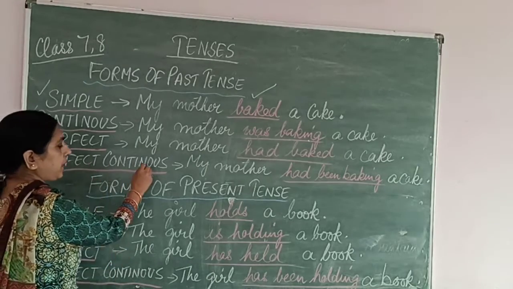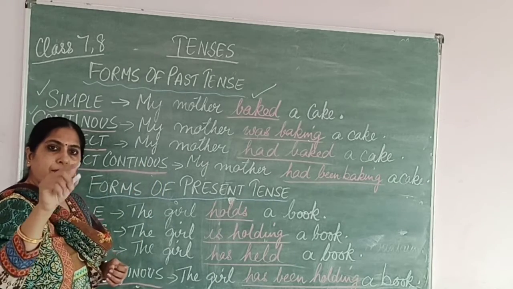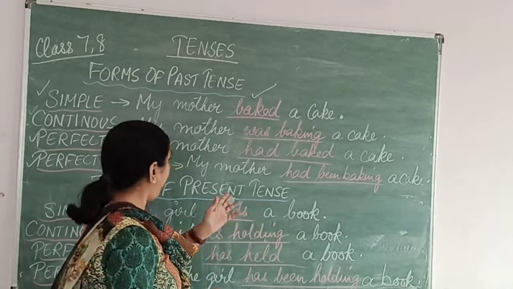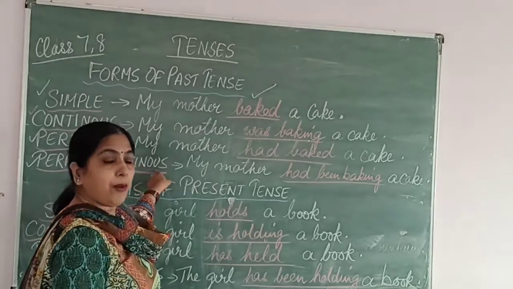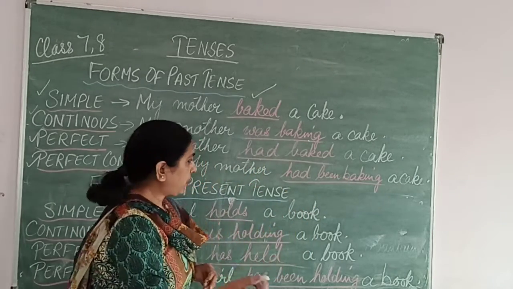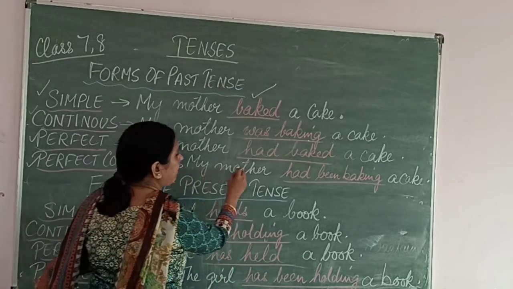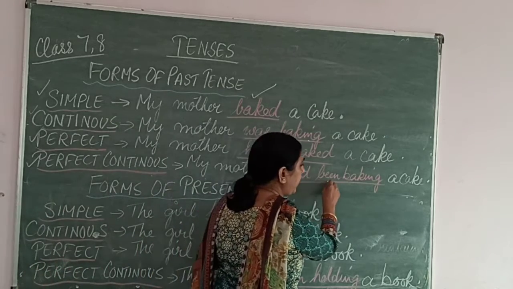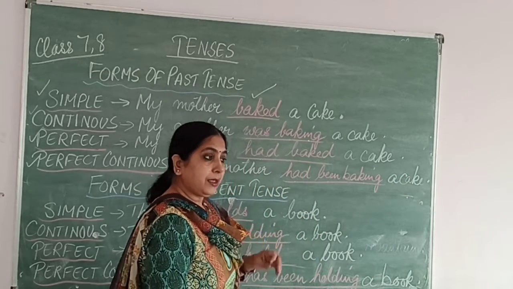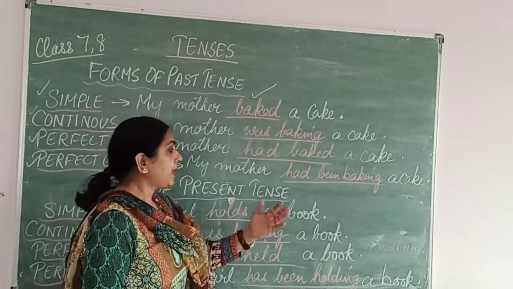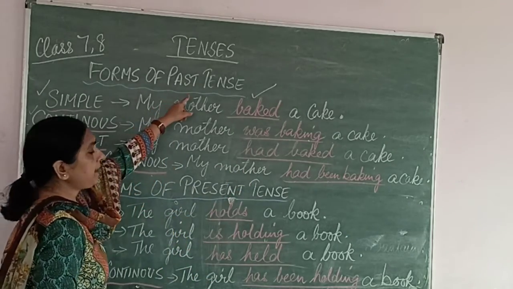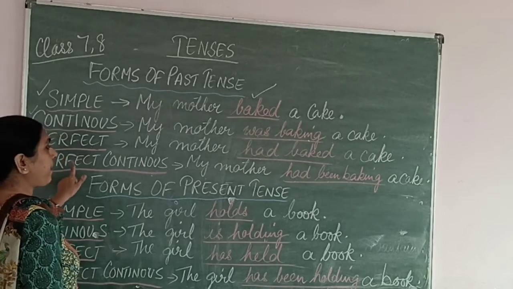Then we have got perfect continuous. Past perfect continuous. Has or had will be added. Remember the first rule, has or had will be added. And since it is in the continuous form, the verb will be in the ing state. So it is my mother had been baking a cake. This is past perfect continuous.